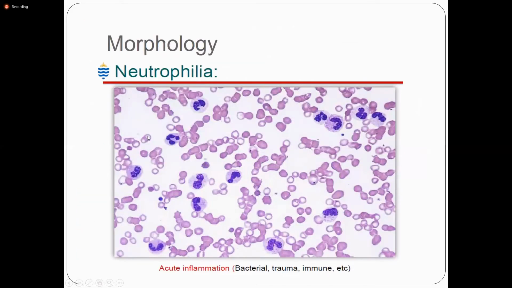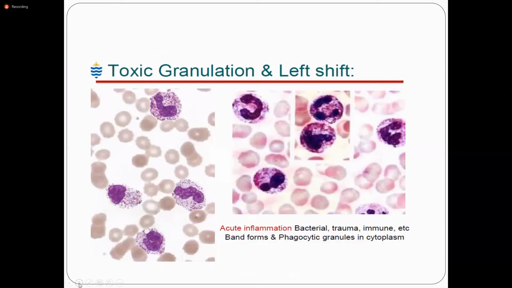This is another picture showing the neutrophilia. All the cells are neutrophils. This is seen in acute inflammation, bacterial infection, trauma, or immune-mediated conditions. These are the toxic granulations. They can also be seen in infection because these granules are prominent to fight against the infection.